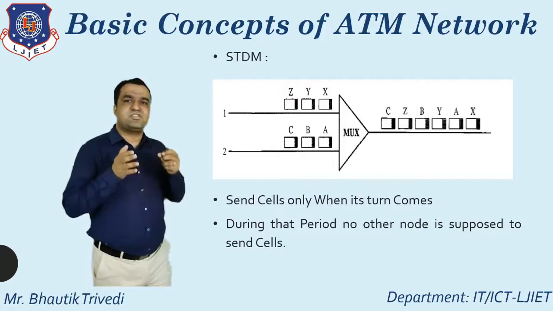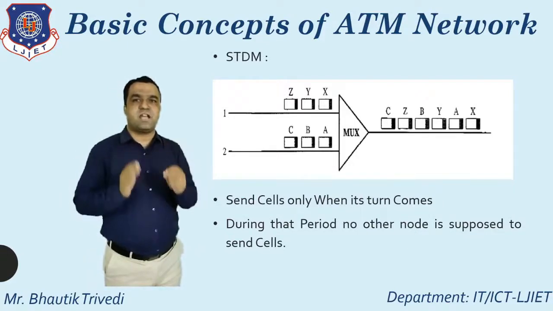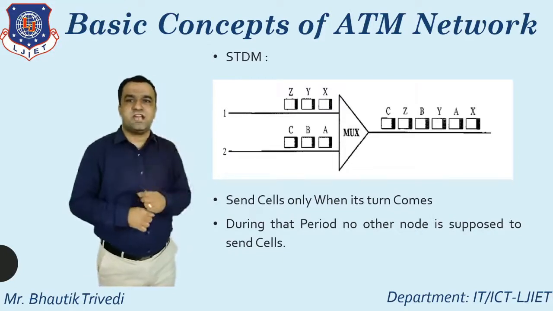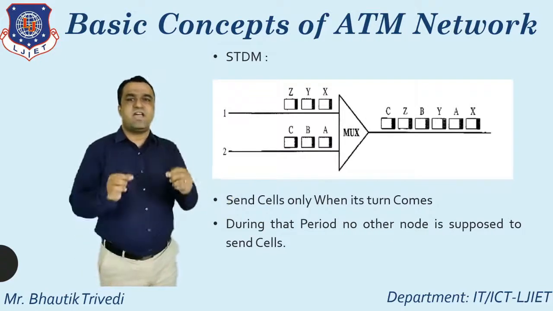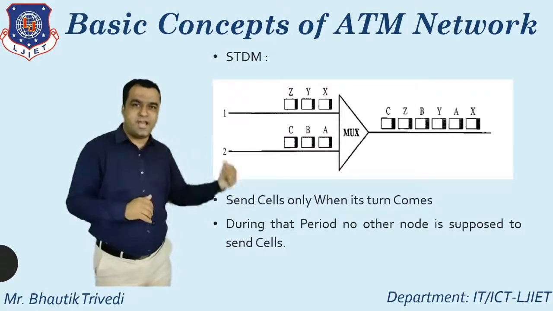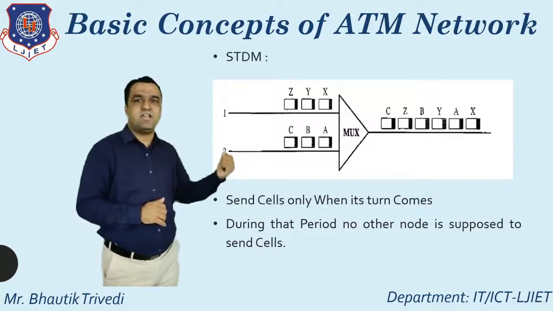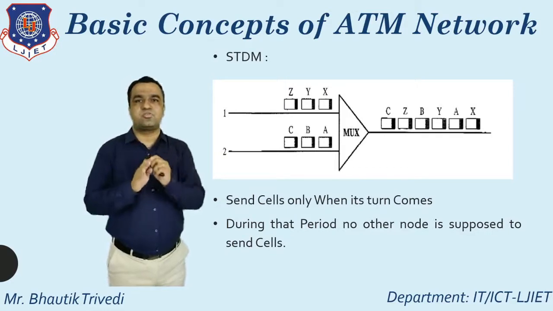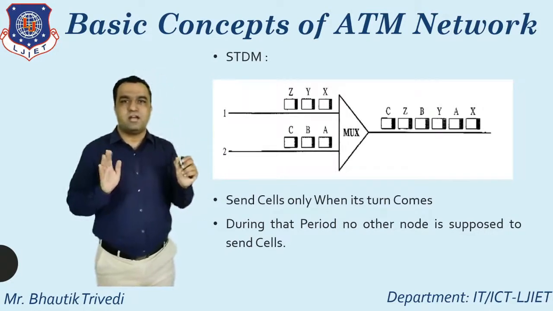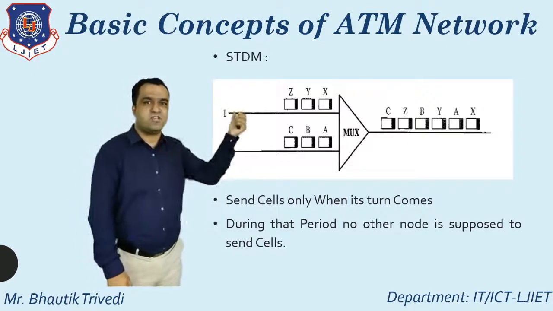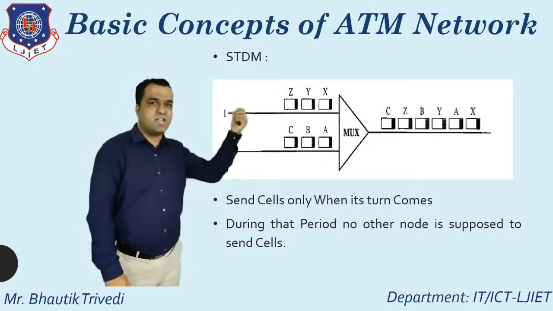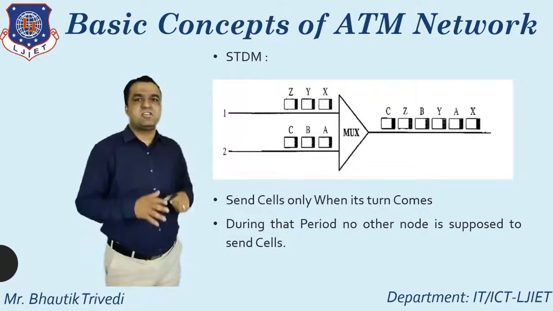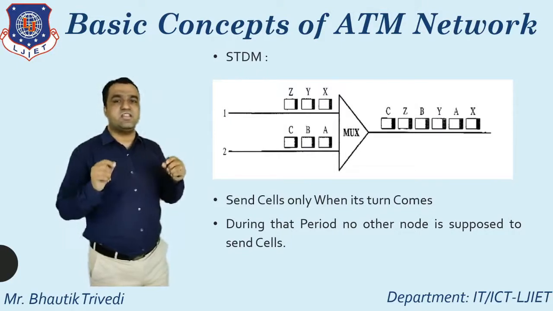STDM means synchronous time division multiplexing. So what's the logic behind that? The main logic is that it sends the cells only when its turn comes. Again I repeat, it sends the cells only when its turn comes. During that period, no other node is supposed to send cells. That is the most important part of the concept of STDM. Here you see the figure: first C, then Z, then B, then Y, then A, and then X. So this is the case related to STDM.